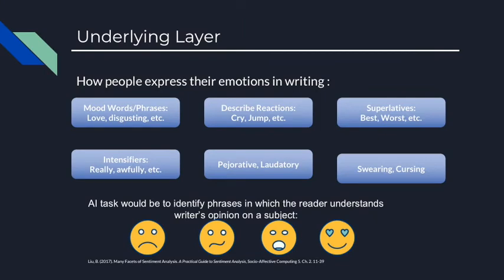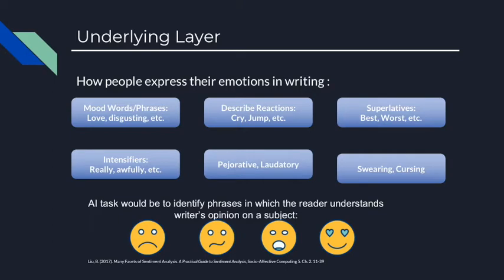Before talking about the algorithms, we should first know how people express their moods and emotions and convert their feelings in words. Knowing the science will help us develop algorithms to detect people's feelings. Here we listed some of the common ways that people generally use in writing, especially in social media, to express their emotions. The first and the most obvious ones are the mood words. Words such as love, disgust, angry, etc., can clearly show writer's intent.